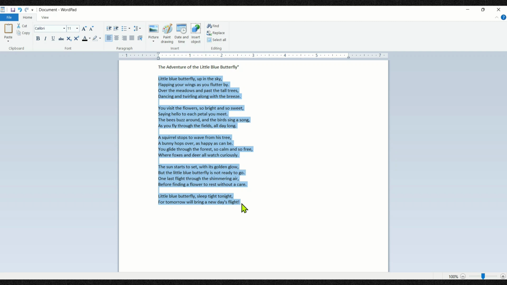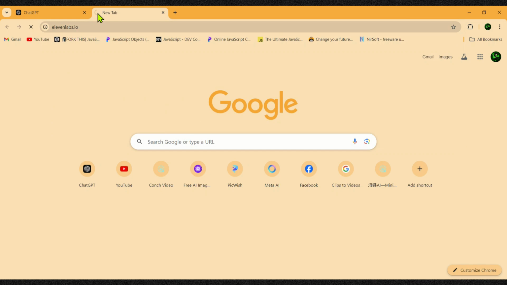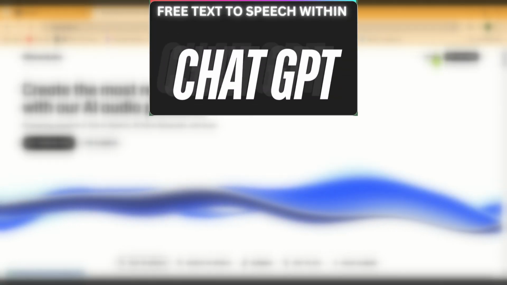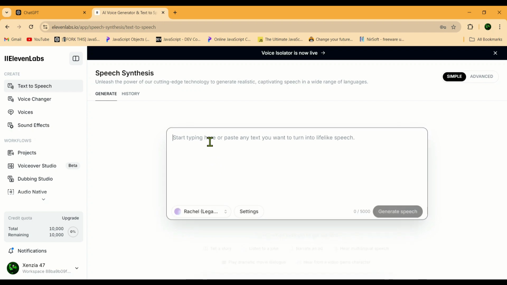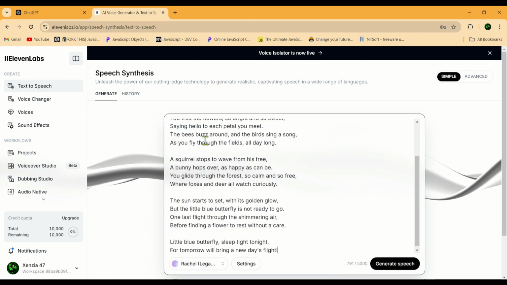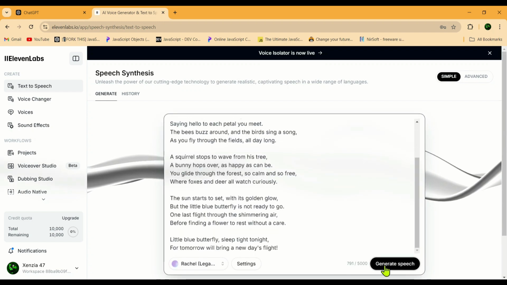The next step is converting the poem into speech, and then we'll transform it into a singing poem. You can use any text-to-speech tool for this. I'm using 11 Labs, but you can go with whatever works for you. In fact, I've covered a free text-to-speech software in another video if you're interested. Once you're on 11 Labs, just paste the poem lyrics and hit generate.